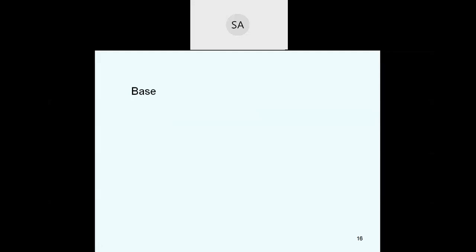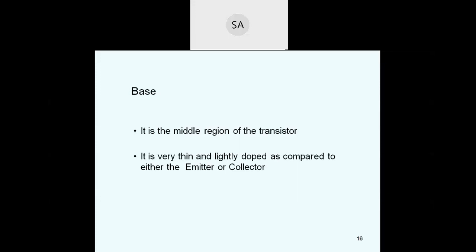The base is the middle region of the transistor. It is very thin and lightly doped as compared to either the emitter or the collector. So the base is always a lightly doped, thin layer.